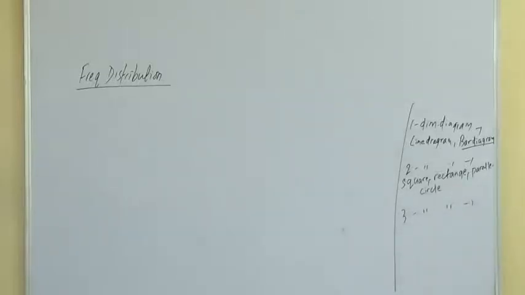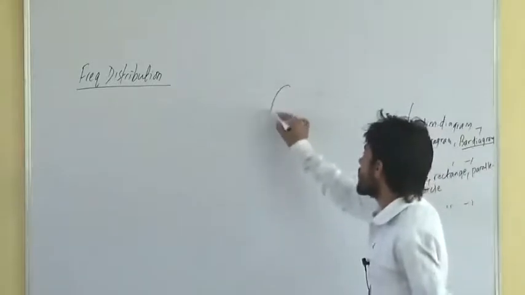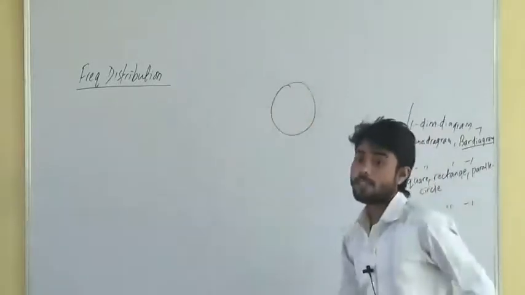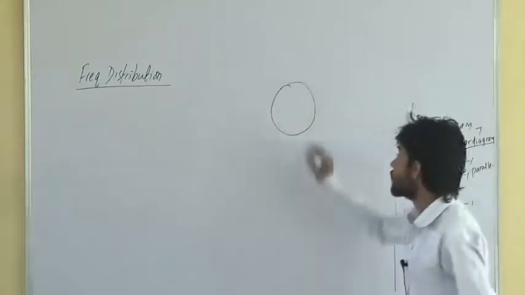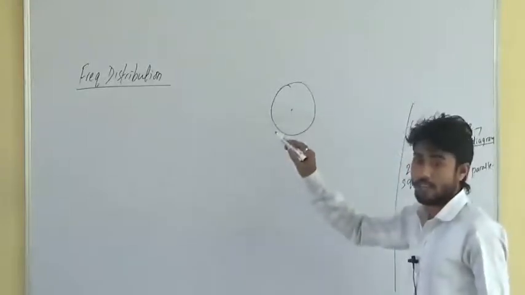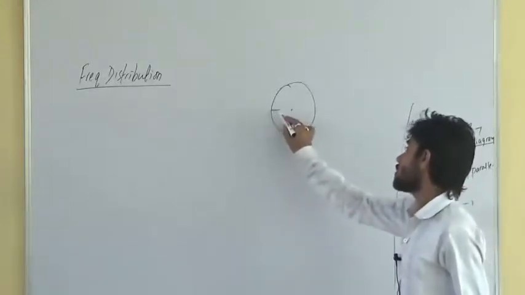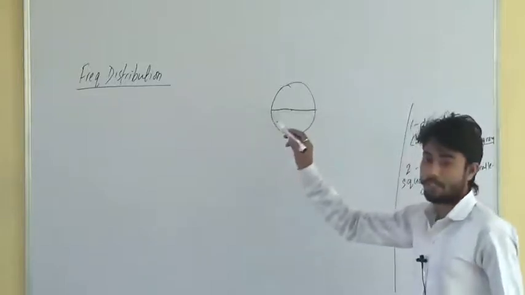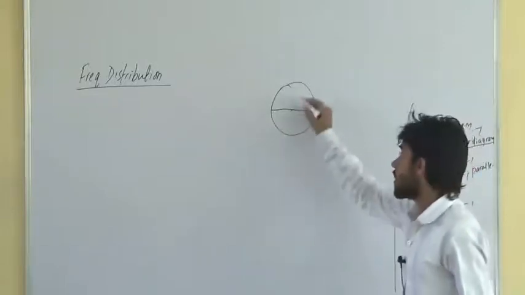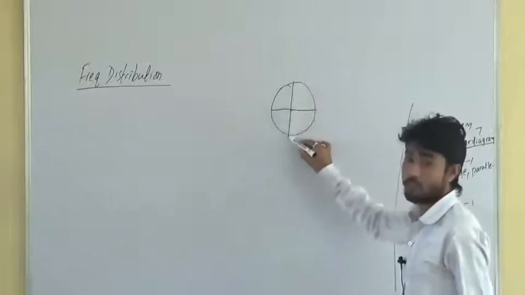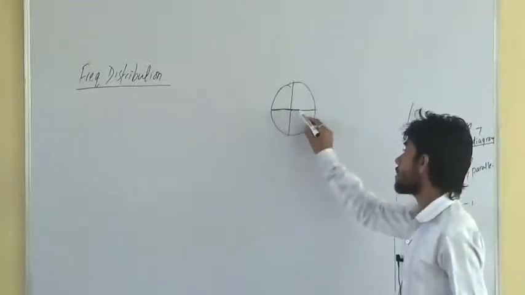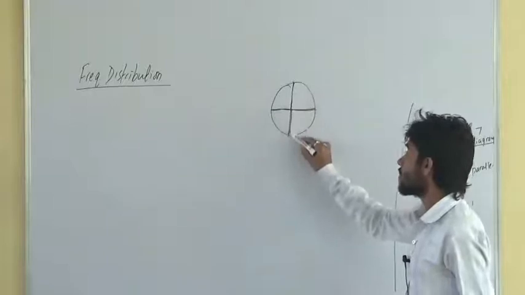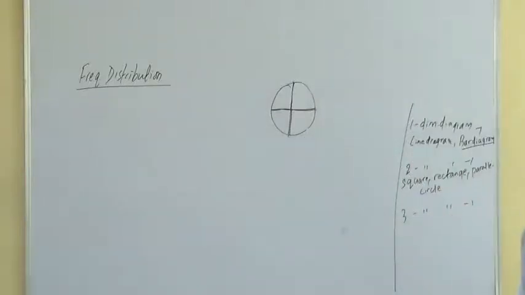Pie chart is also considered a two-dimensional diagram, with the help of some constructions. This is called the radius. If you join this point, it will be called the diameter. One diameter is this one, another diameter will be this one. So this becomes the two dimensions of a diagram. So circle is also called a two-dimensional diagram.